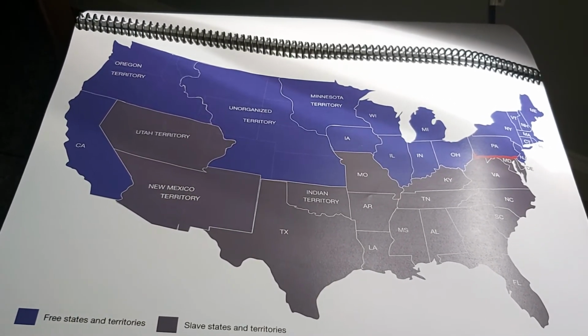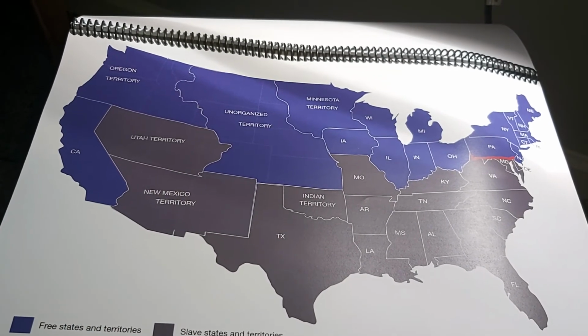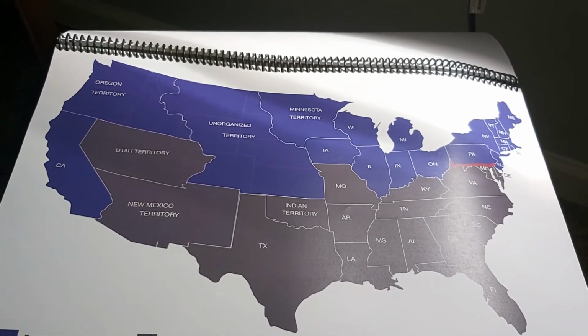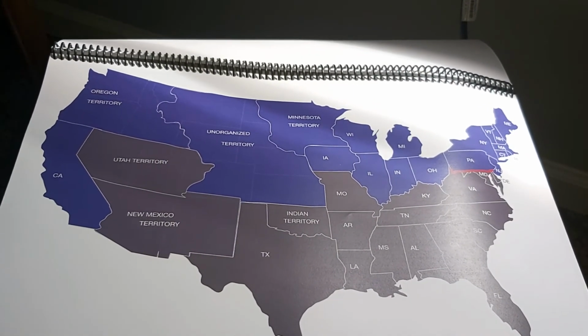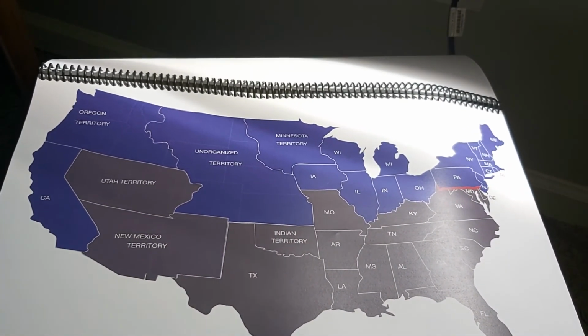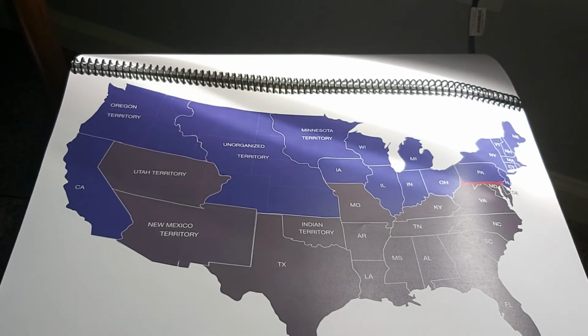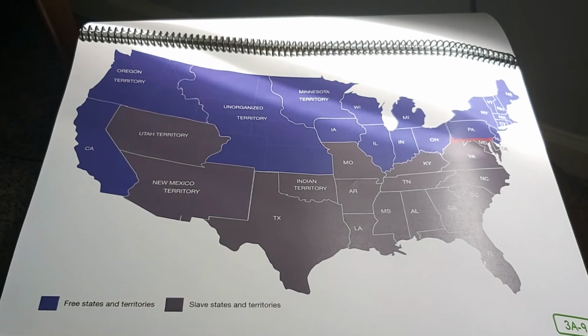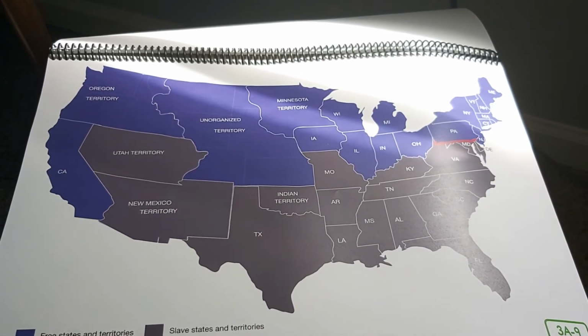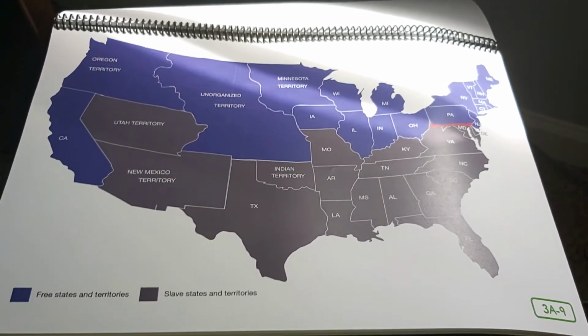Others, though, did not agree with the abolitionists and felt that new states should be able to decide for themselves whether or not slavery should be legal. By the 1850s, it was clear that the problem of what to do about slavery, whether to end it or to allow it to continue and to spread, was tearing the country apart.